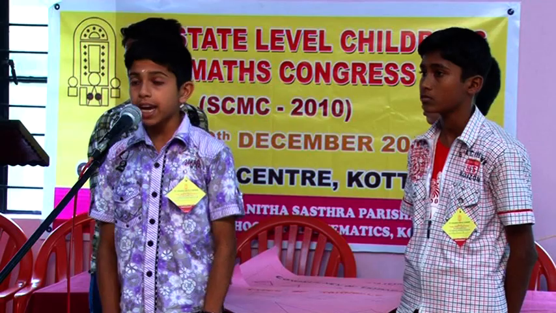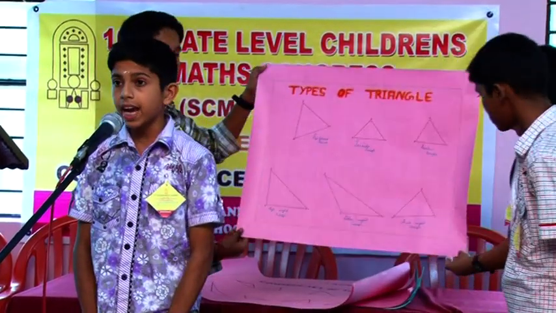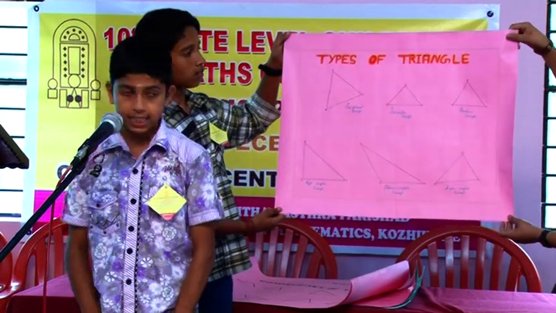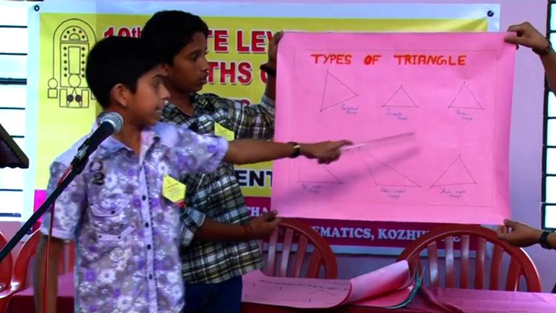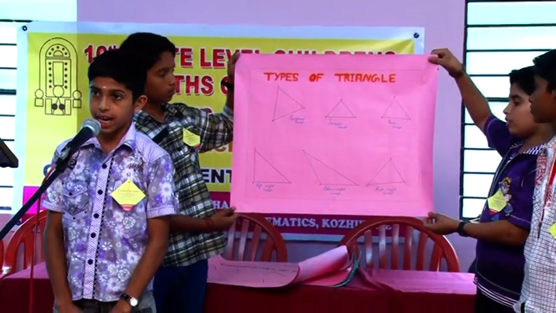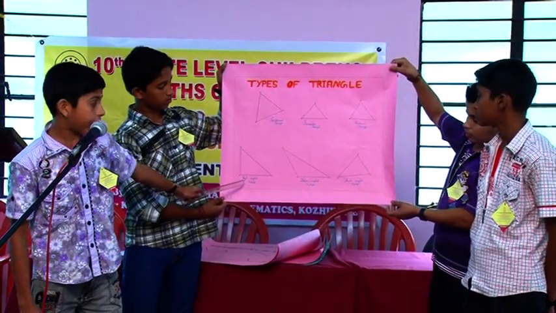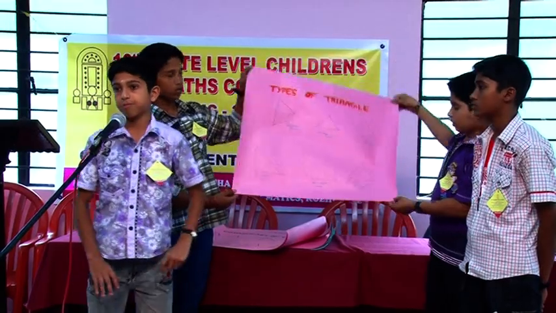Triangle. The triangle is a three-sided polygon. This is about the triangles according to the length of their sides: the equilateral triangle, the isosceles triangle and the scalene triangle. The triangles according to their interior angles: the right angle triangle, the obtuse angle triangle and the acute angle triangle.